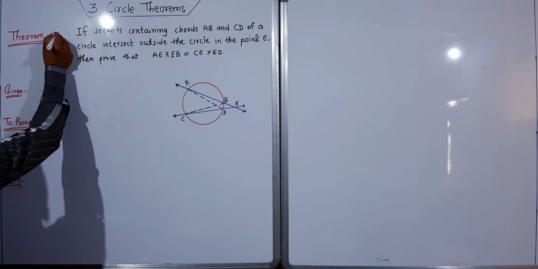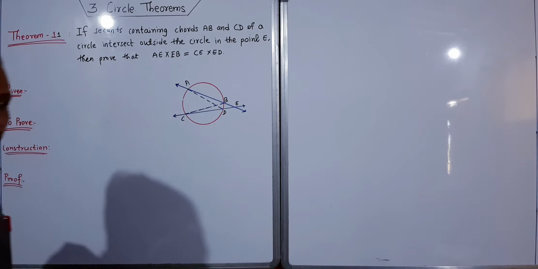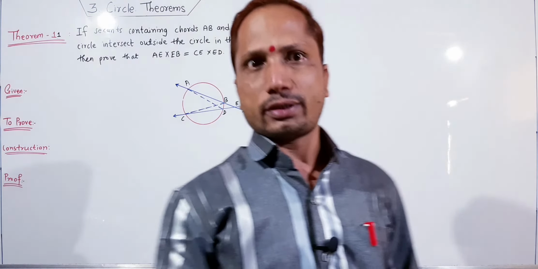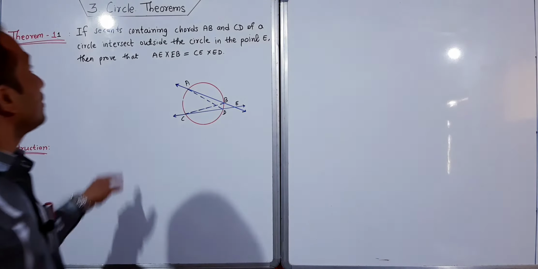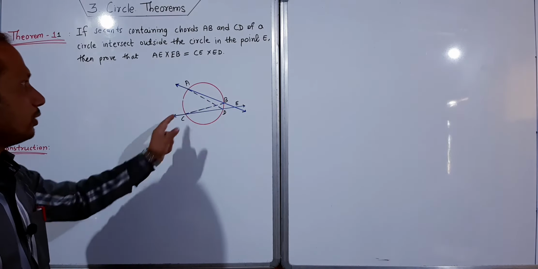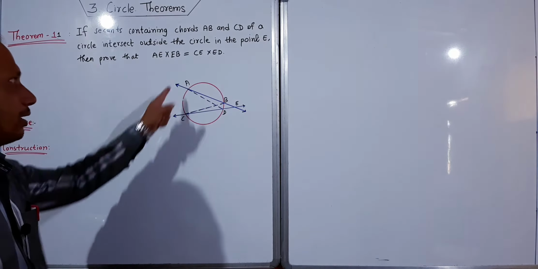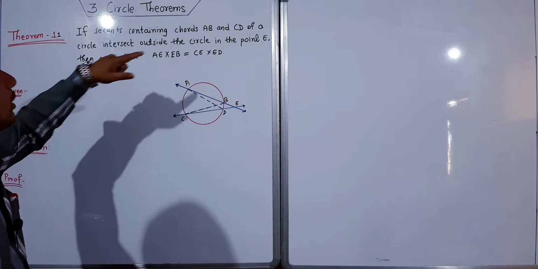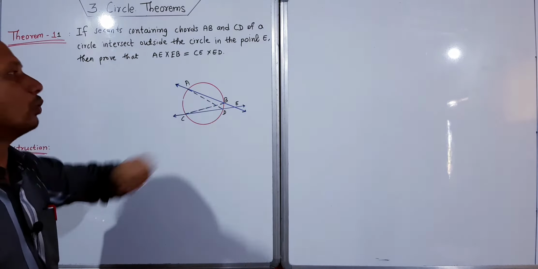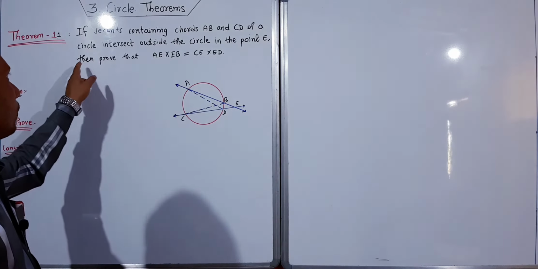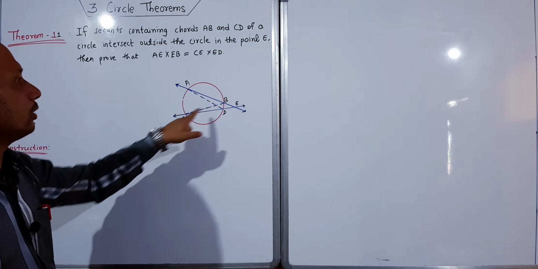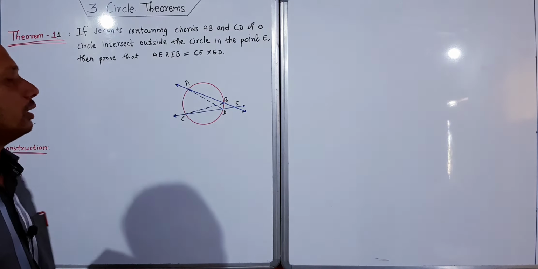This is the theorem of external division of two chords with a secant. See that AE is the secant and CE is the secant. Chords AB and CD of a circle intersect outside the circle at point E. So E is nothing but the point of secants. Then prove that AE into EB is equal to CE into ED. We have to prove this.